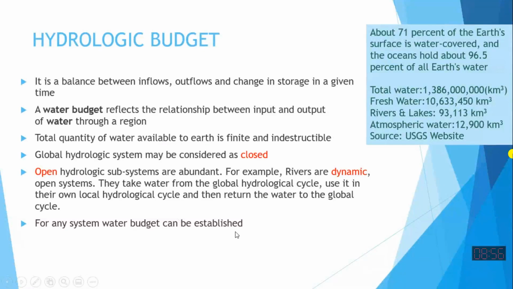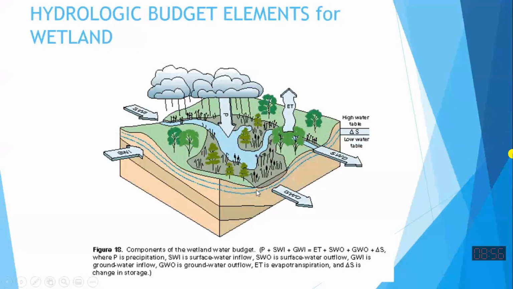And we can establish a water budget for a closed system and also a water budget for an open system. So if we have to make a water budget for a watershed or a part of a watershed, with respect to surface water only, I'm not talking about atmosphere, I'm not talking about ground, just surface water, I can say that a watershed is closed if there is no transfer of water from other watersheds.